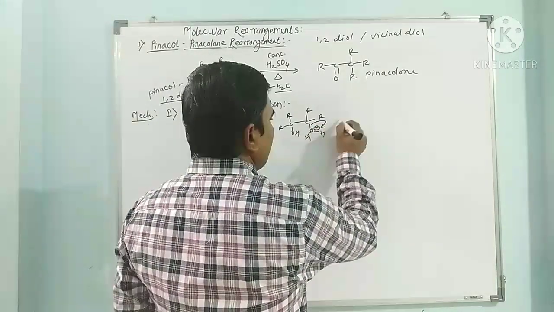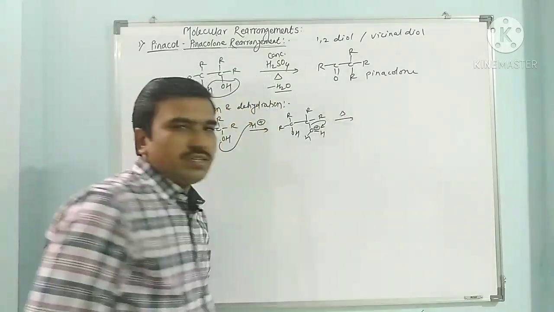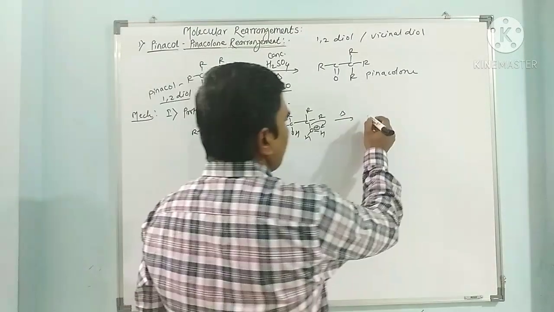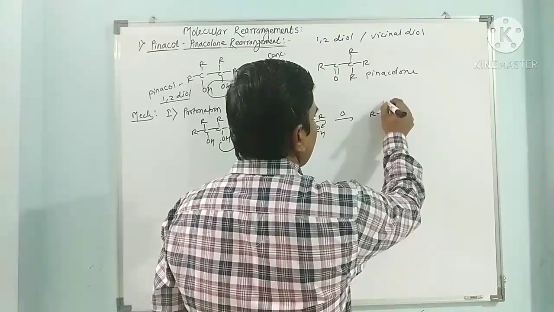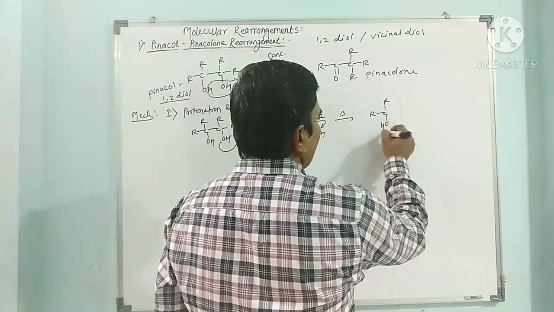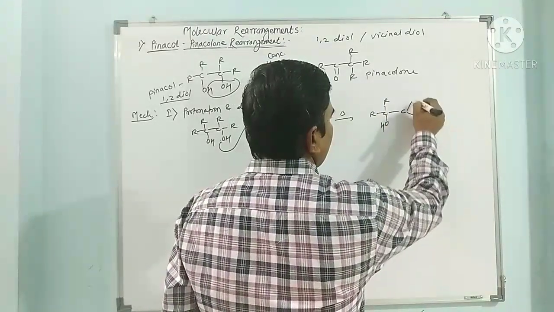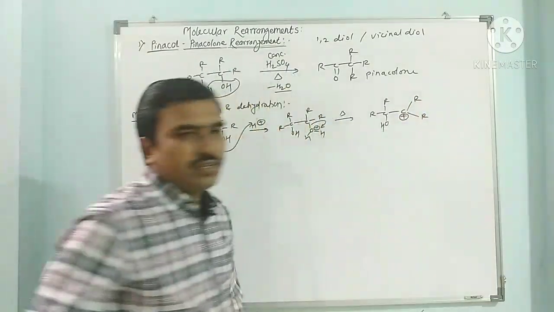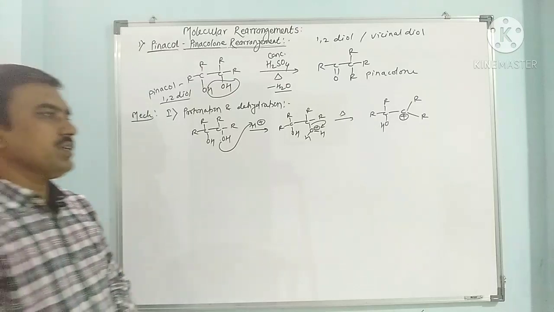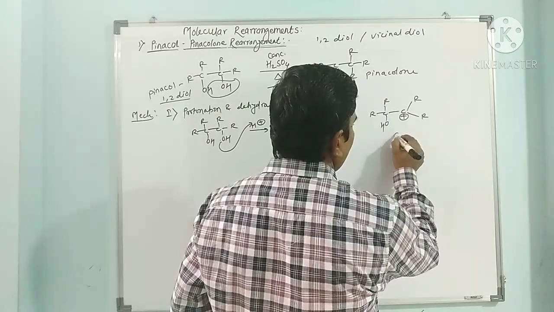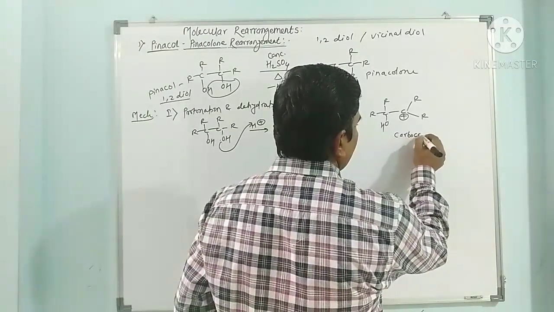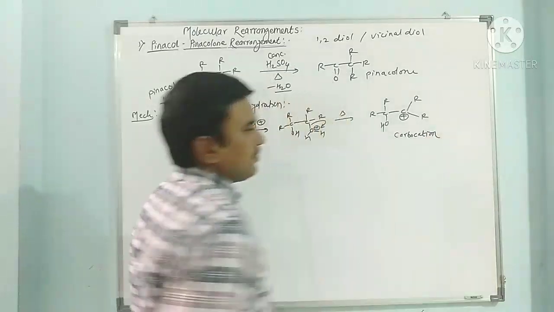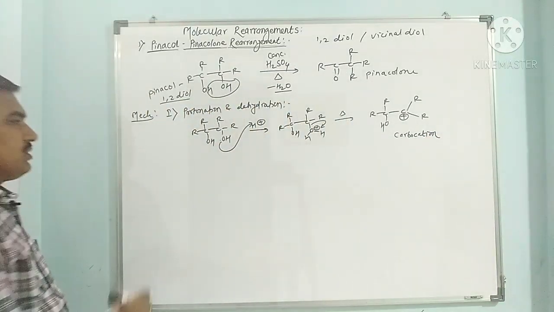Here it undergoes dehydration, with removal of a water molecule. We get R, C, R, with OH, and R and R on the other carbon. So this is the planar carbocation generated in step 1. This is the carbocation. That is the formation of the carbocation in step 1.